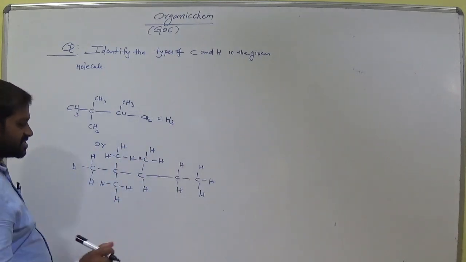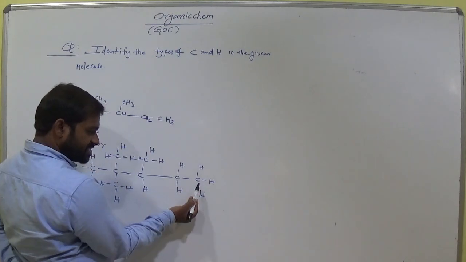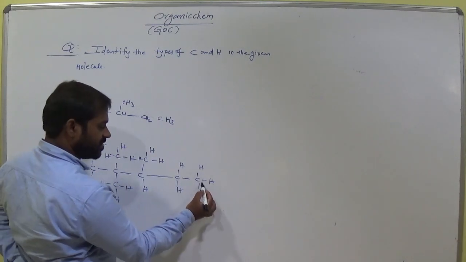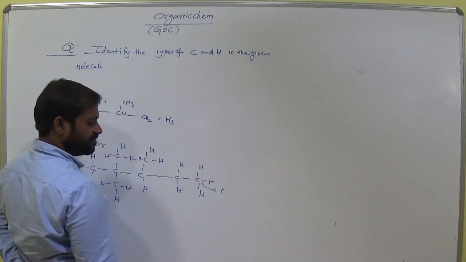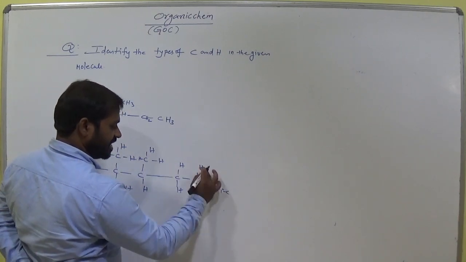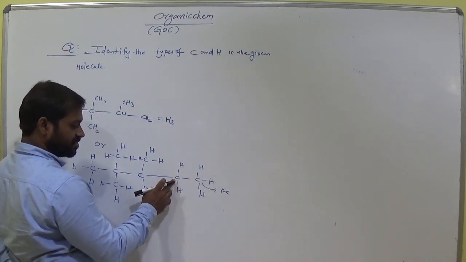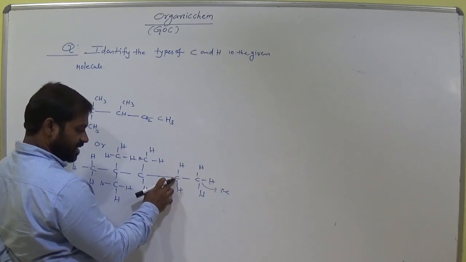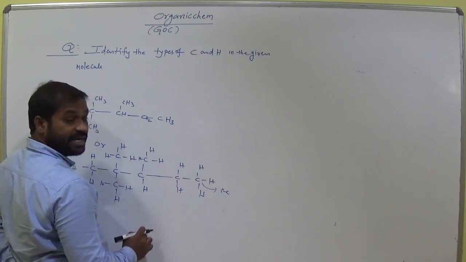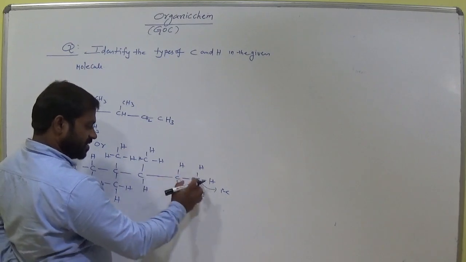Okay, so let us come to this one. Now this carbon is attached to only a single carbon, so we call it primary carbon. Primary carbon. Am I right? These hydrogens are called primary hydrogens. Let us come to here, and this is the carbon which is bonded with 2 other carbon atoms. Am I right? This carbon is bonded with 2 other carbon atoms.